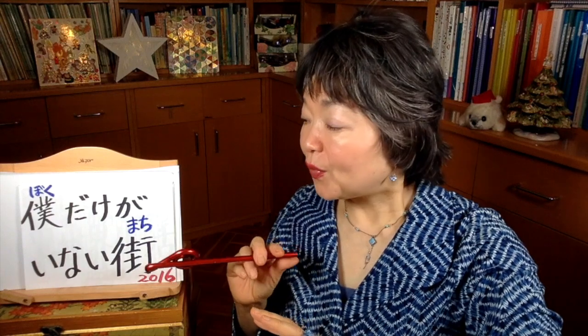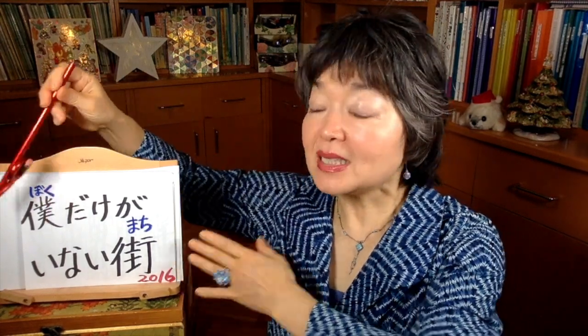The fourth anime is 僕だけがいない街. Well, the title in English is Erased, from 2016. Boku means I, me. Usually a little boy says boku to himself.